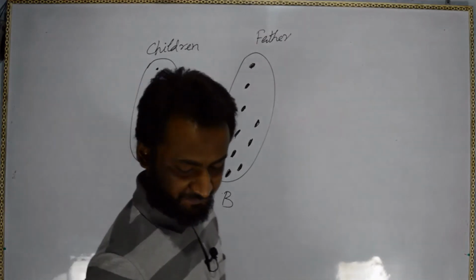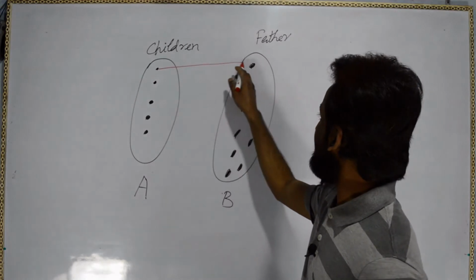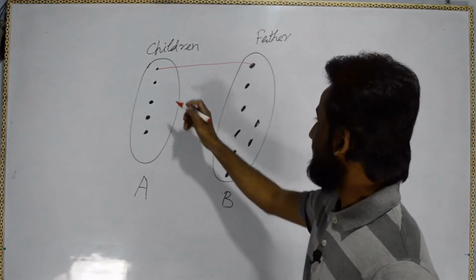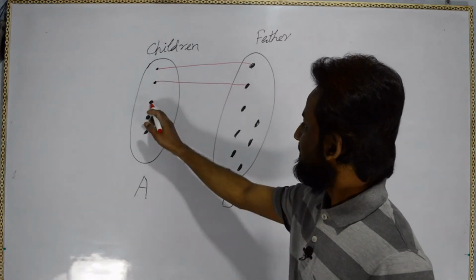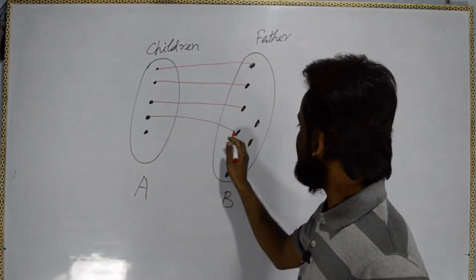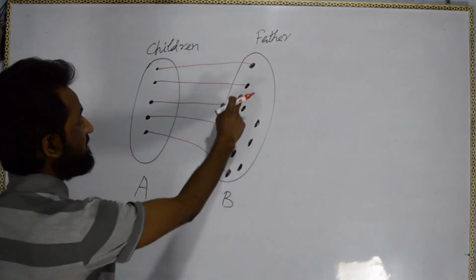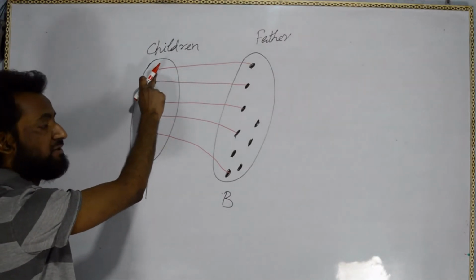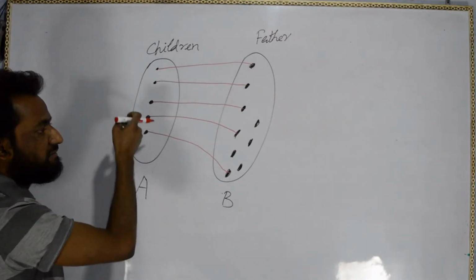So what can happen? These children can be the son of or daughter of. So I am taking only son, not too much confusion, daughter, son. This child goes to this father, this child goes to this father, this child goes to this father. So that means this man is the father of this particular child. These men are the father of these particular children.